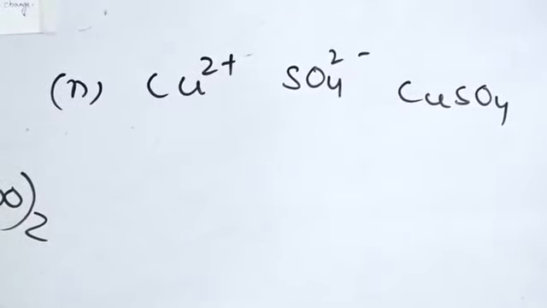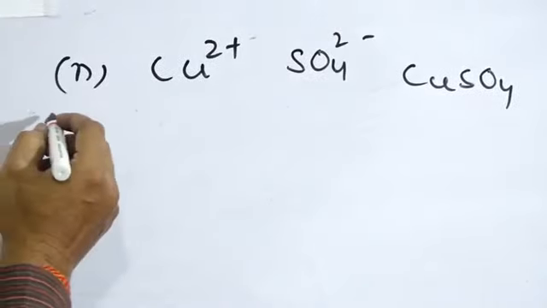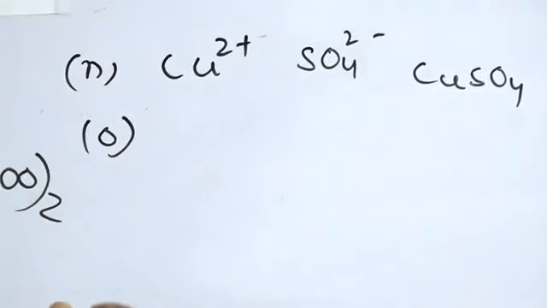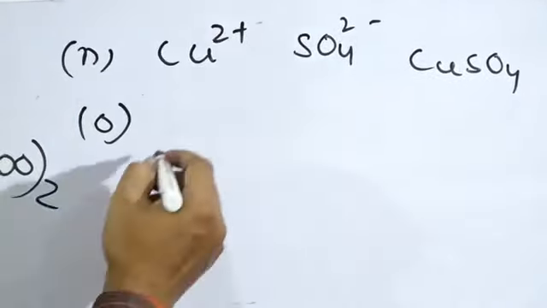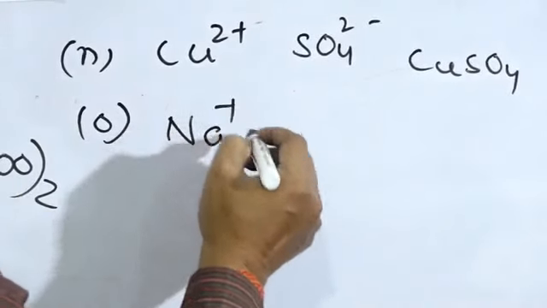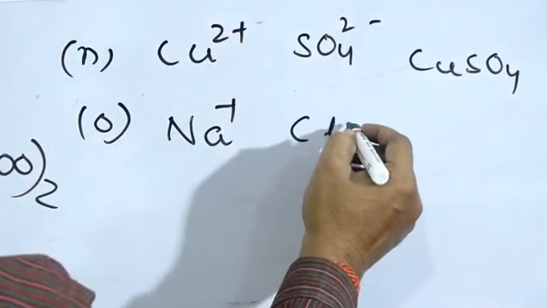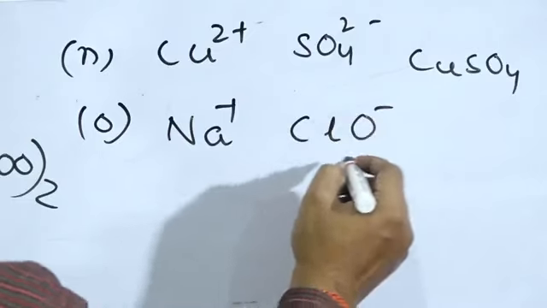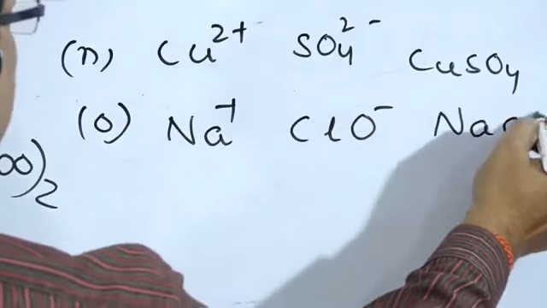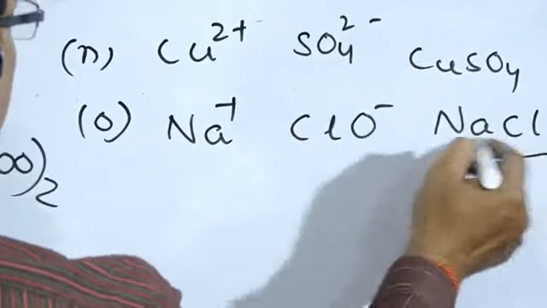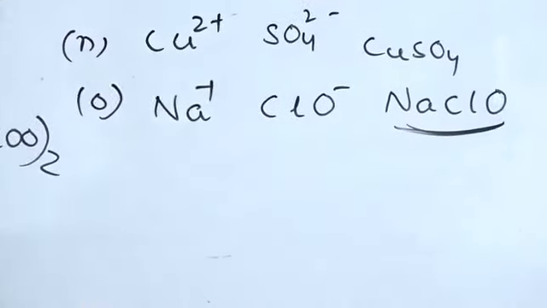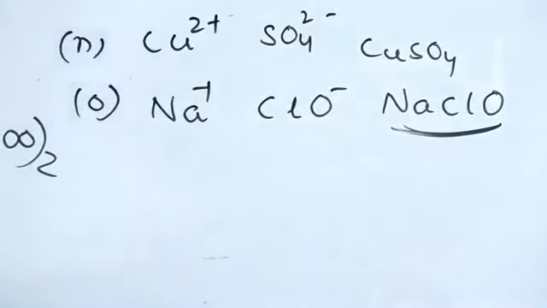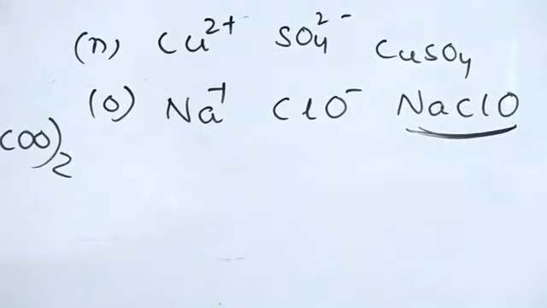2 and 2, that is common. Again, sodium hypochlorite, sodium Na plus, hypochlorite ClO minus, that has the formula NaClO. This compound was used for sanitation purposes during COVID-19.